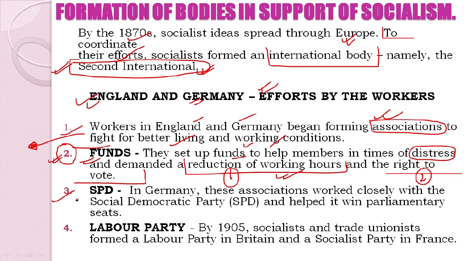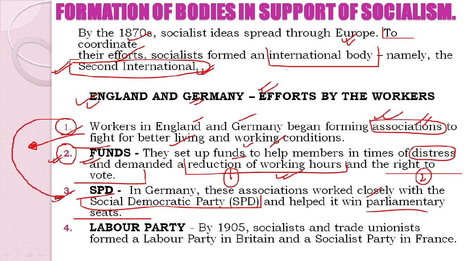Next we see SPD. In Germany, these associations worked closely with the Social Democratic Party, named as SPD, and helped it win parliamentary seats. Now we can see that these associations of workers are getting into closer contact with the political parties as well, and they are also trying to establish a bit of political hold in the society. So they were working closely with the Social Democratic Party and also helped it win parliamentary seats.